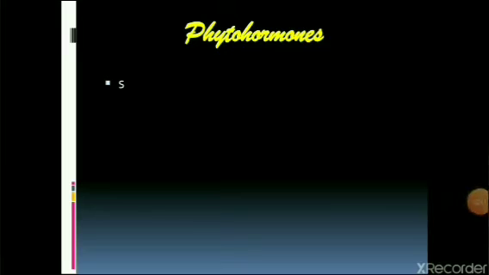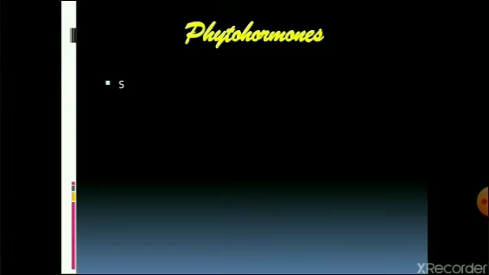All the movements in plants discussed so far, may it be tropic or nastic movements, are displayed with the help of phytohormones. The phytohormones are the hormones that are produced by the plant body and are responsible for control and coordination in a plant body. There are 5 major classes of phytohormones. Let us discuss about them one by one.